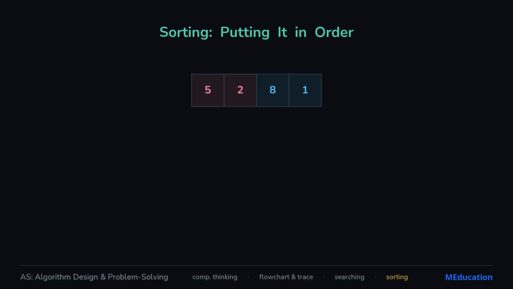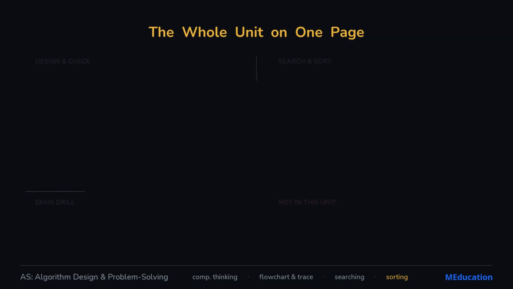Bubble sort is the classic. Compare each pair of neighbors, and if they are in the wrong order, swap them. The largest value bubbles up to the end on each pass through the list. Repeat the passes until a whole pass makes no swaps, and the list is sorted. Insertion sort takes a different route, building a sorted section one card at a time, like arranging a hand of cards. Different methods, the same tidy result.